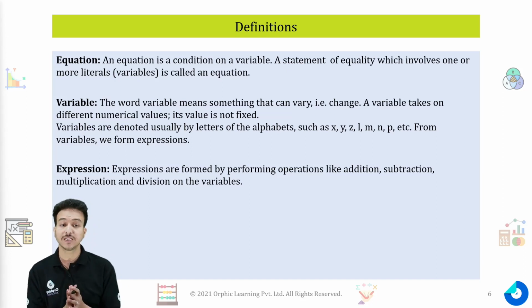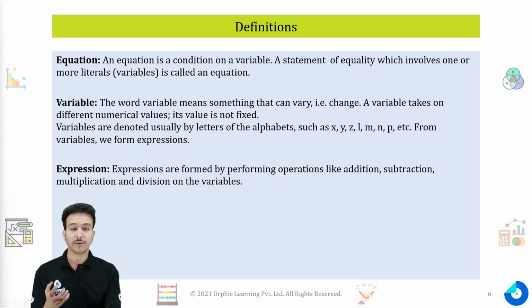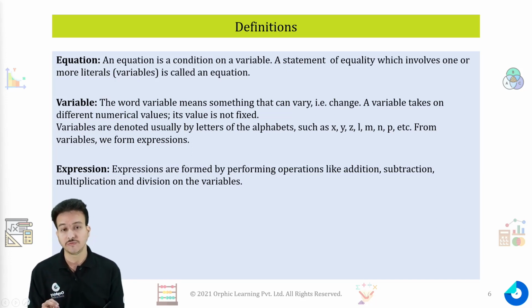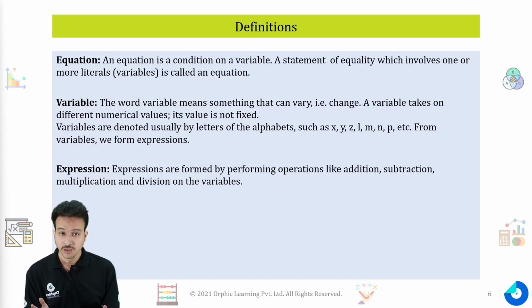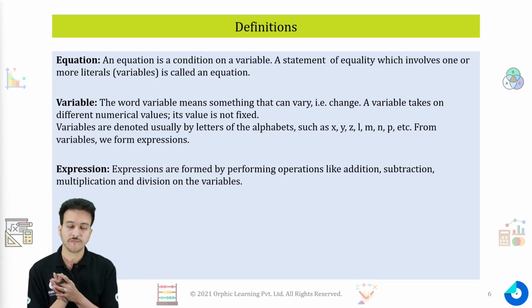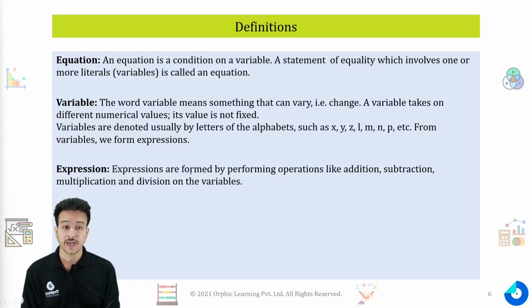So a variable is nothing but an alphabet which can take any numerical value. Its value is not fixed like a number. So a variable is any alphabet which can take any number. The value of that number is not fixed. These variables are generally denoted by letters of the alphabet. The most used alphabet is X, but we can take any alphabet from the English, such as X, Y, Z, L, M, N, and P, and so on.